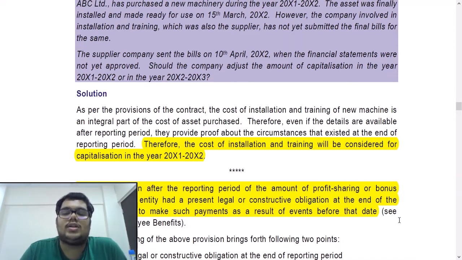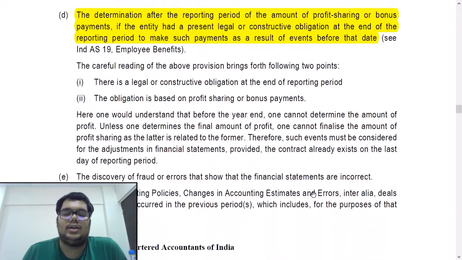A habitual obligation. Let's say every year you are paying bonus, so this year also your employees will assume that you are going to pay bonus, so you have a constructive obligation to pay bonus. Even then you will have to make a provision for the same. Even if you have announced it after the year end, it will be an adjusting event and you need to provide for it as at year end.